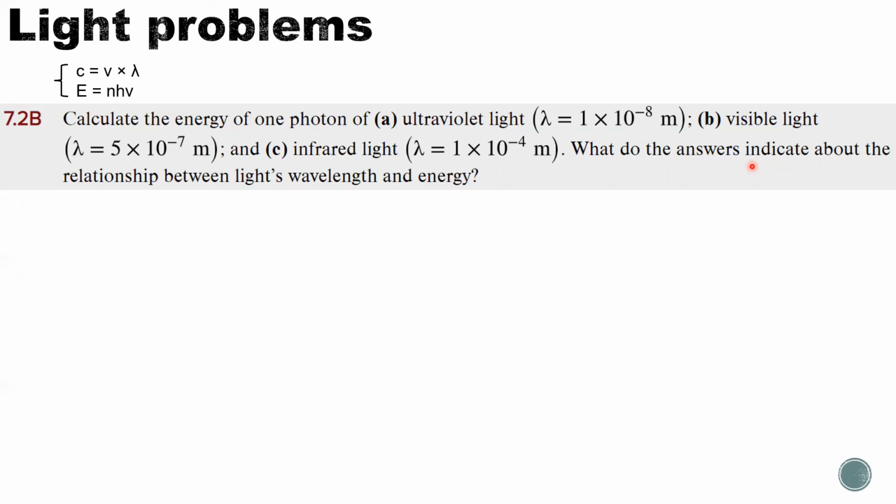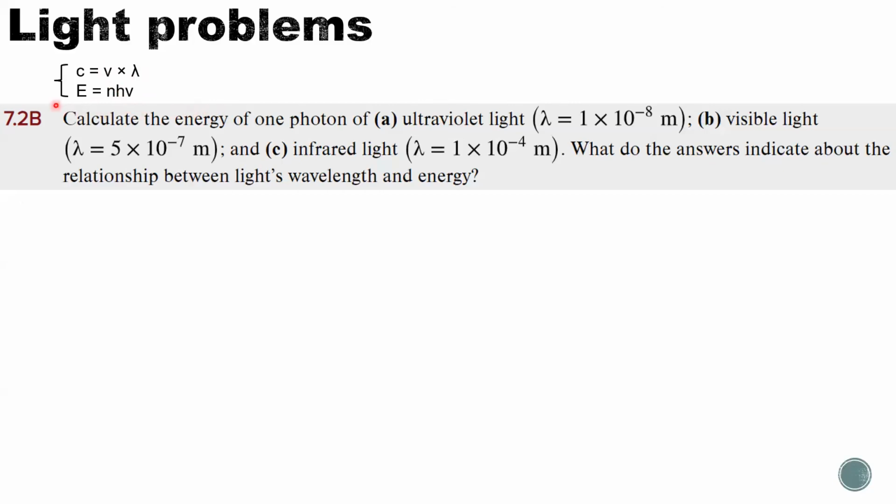All right, so A, B, and C are the same type of question. It gives you the wavelength and asks you the energy of the photon, and it's only one photon, so n equals 1. If we want to use the wavelength to calculate the photon energy, we need to use the bridge of nu, the frequency.